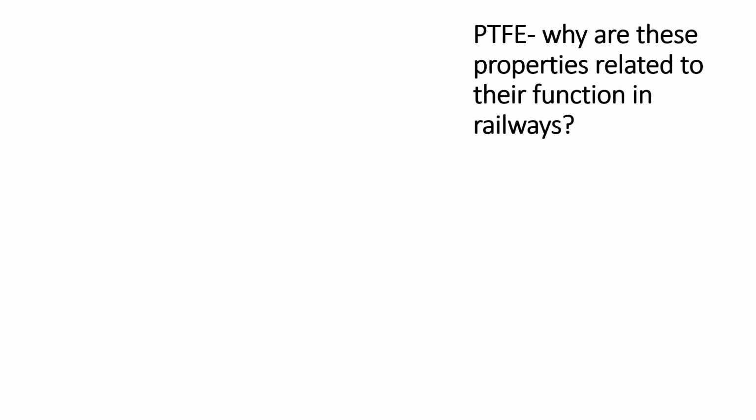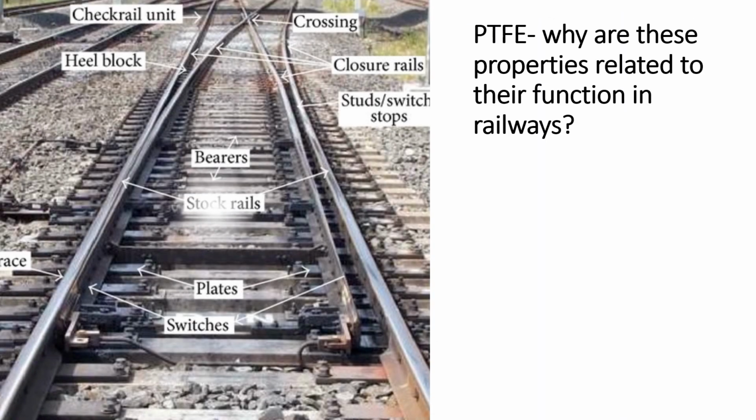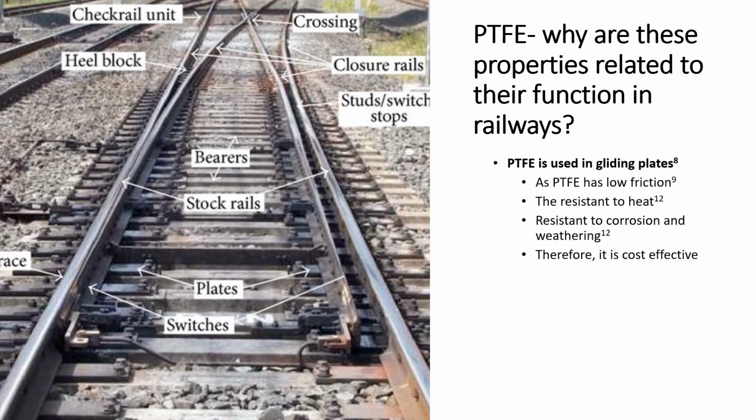The low friction characteristic of PTFE is important as it can be used in gliding plates and railways. This allows the plates to slide smoothly. The resistance to heat and friction prevents an increase in temperatures on the train track. The resistance to corrosion and weathering means that gliding plates will be hard-wearing and not break down over time, resulting in a cost-effective method to be used in gliding plates.